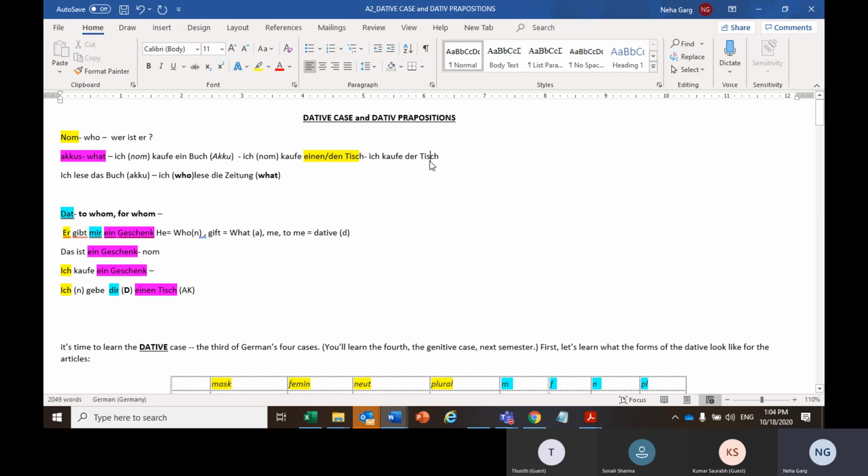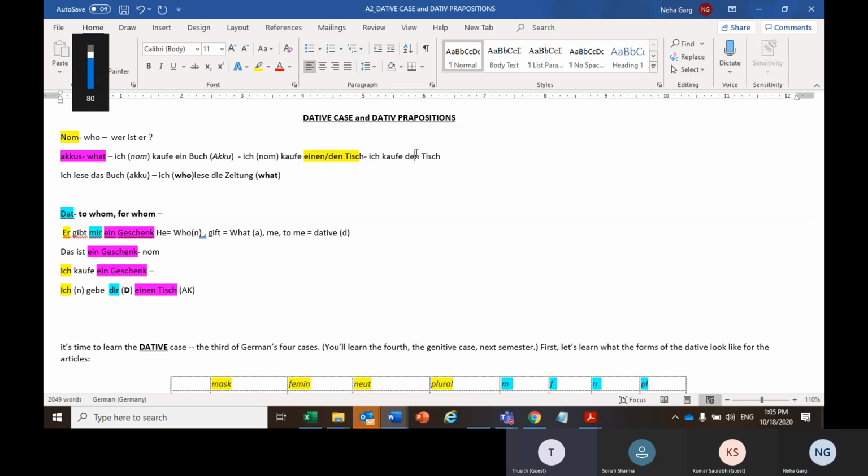It's just that I know Tisch has the article der. But if I know what the case is here, accusative, I would by default have changed der to den. So that is why it is important to understand the cases while using the sentences, so that accordingly you can place the articles. Clear?